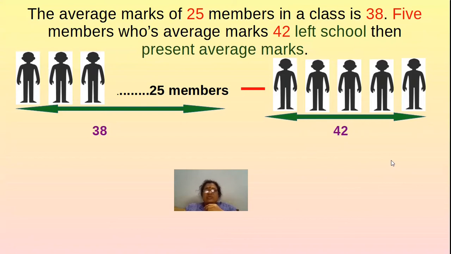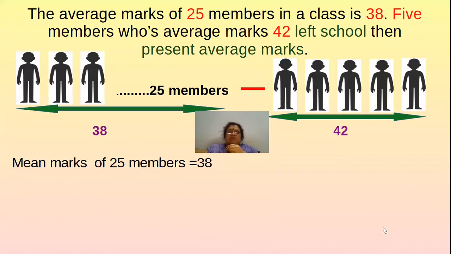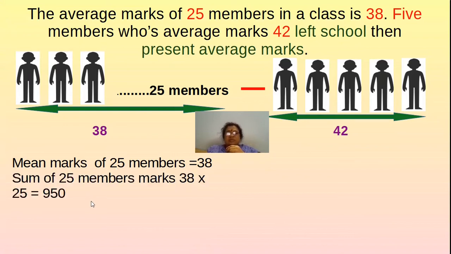So here what should we do? We should subtract. We'll calculate in detail to solve this problem. We have to follow all these steps. First we'll find the mean marks. What is given? Mean marks for 25 members. It is 38. How many members? 25 members. The next step will be the sum.